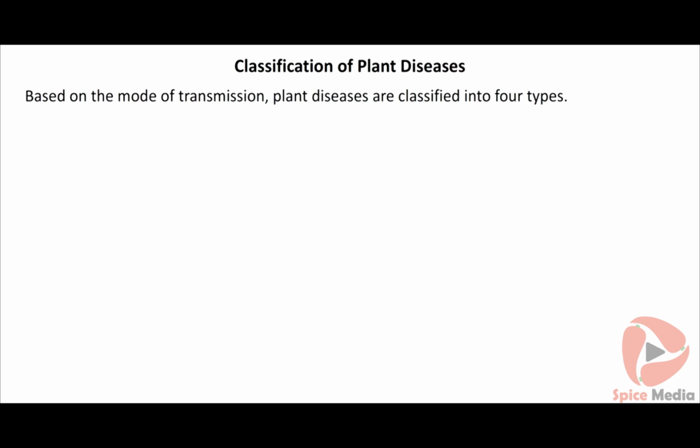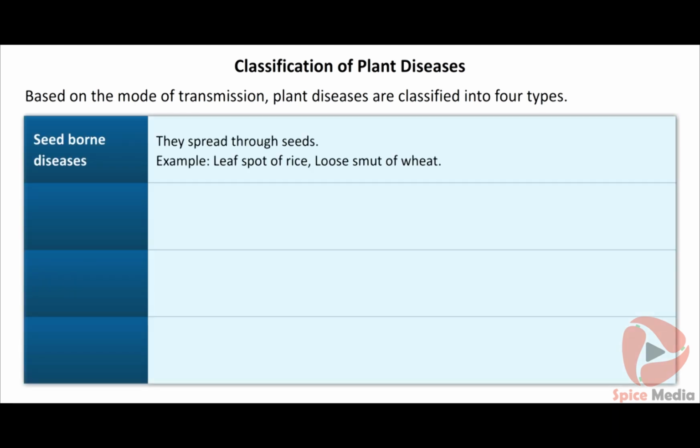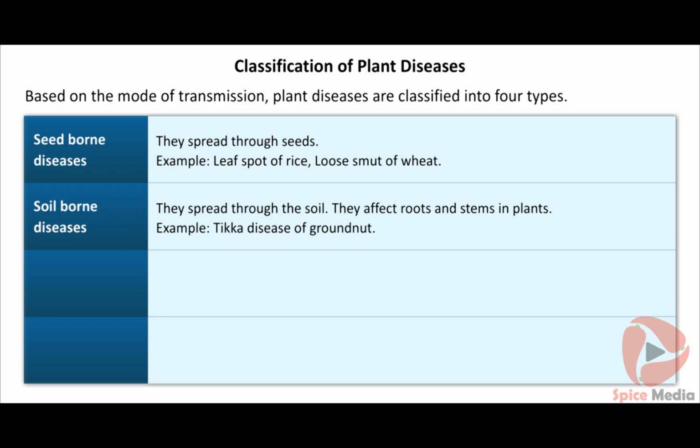Based on the mode of transmission, plant diseases are classified into 4 types. Seed-borne diseases spread through seeds. Examples: leaf spot of rice, loose smut of wheat. Soil-borne diseases spread through the soil. They affect roots and stems in plants. Example: tikka disease of groundnut.